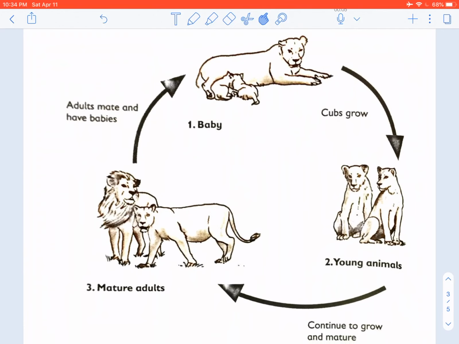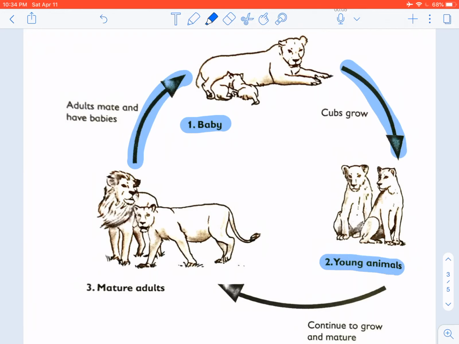Here we have the life cycle of a lion. We have first when the adults mate, then they have a baby. The cubs grow and they become young animals. The young animals become mature adults. The adults mate and have babies, and the cycle continues.